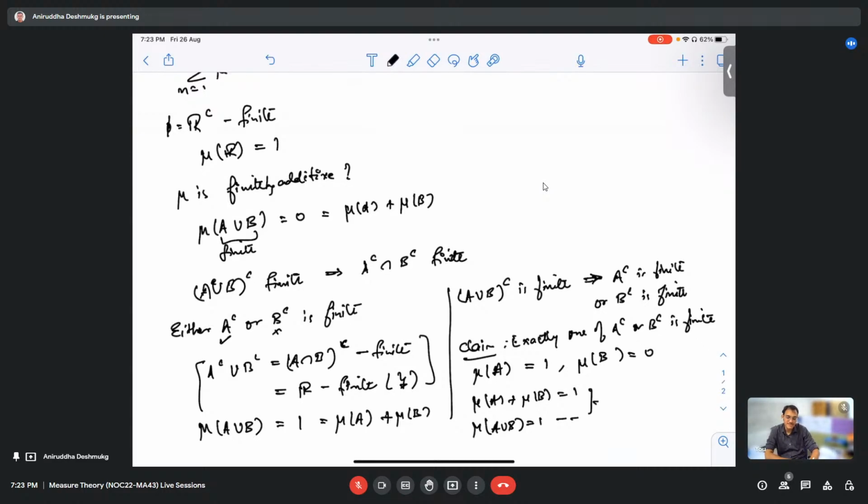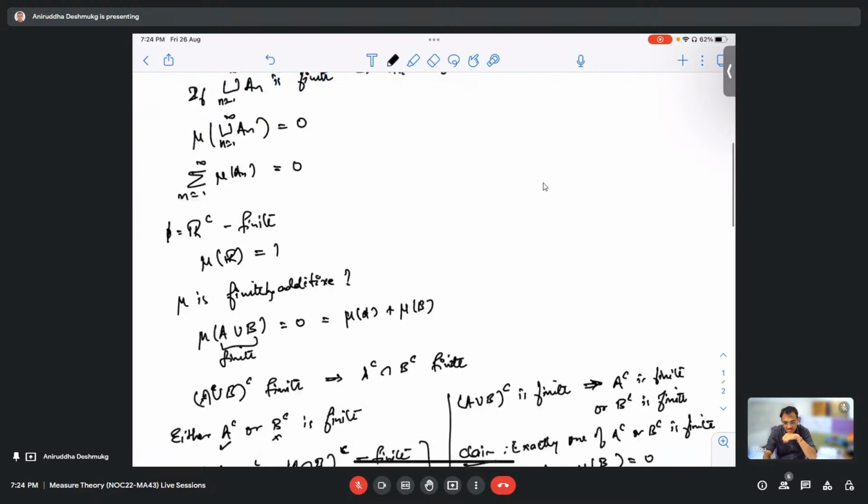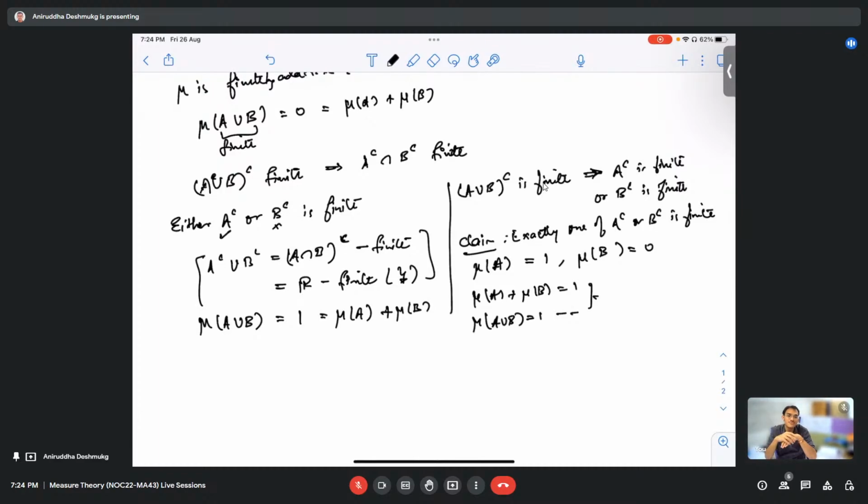Sir, here you show that if the complement of A union B is finite, then either A complement is finite or B complement is finite. But two infinite sets and their intersection can't be finite. Yeah, it can be, but actually the definition of algebra is such that either A has to be finite or A complement has to be finite. That is, this implication is due to the definition of algebra.